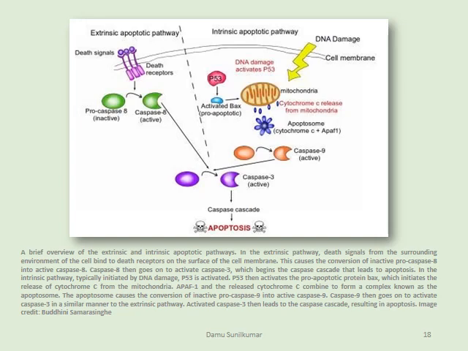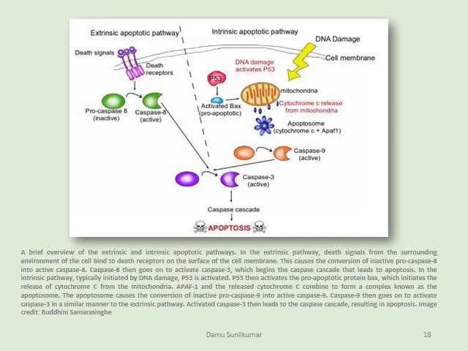And this causes the conversion of the inactive procaspase 8 into an active caspase 8. Then this caspase 8 goes on to activate caspase 3, which is the effector caspase, which begins the caspase cascade that leads to the cell death or apoptosis.